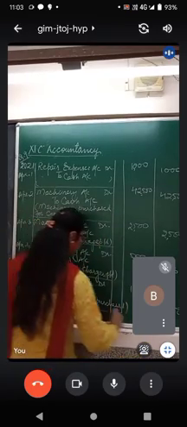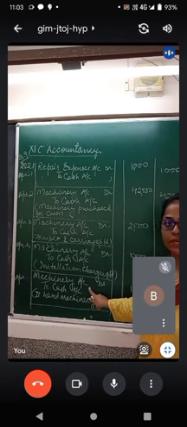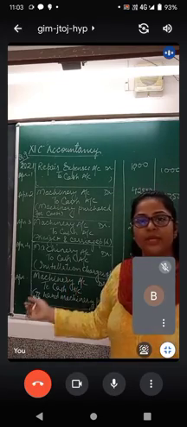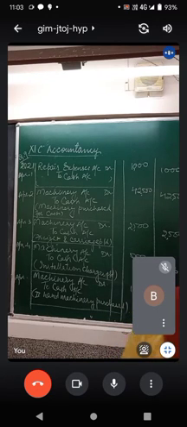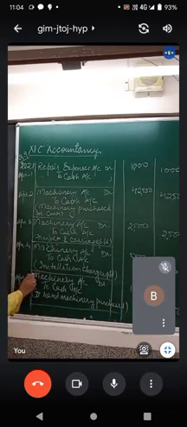Now one last entry is left. Paid repairing charges for the same machinery. For this machine only you have paid repair charges. Now because this is a second hand machinery, you have made the payment on its repair, so you will again debit the same machinery account. Machinery account debit to cash account. This is for April 5 and 6.